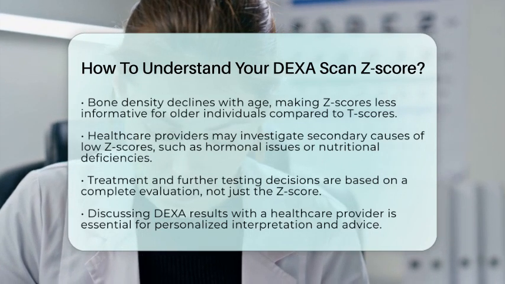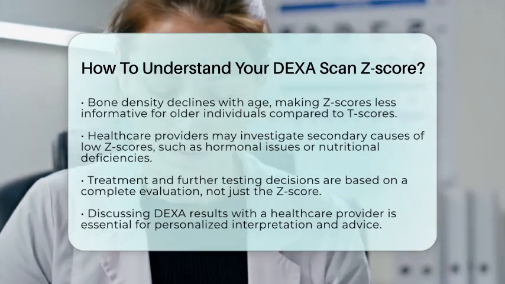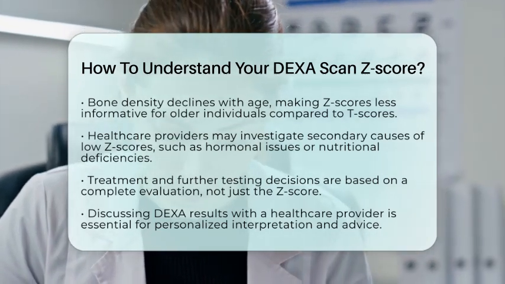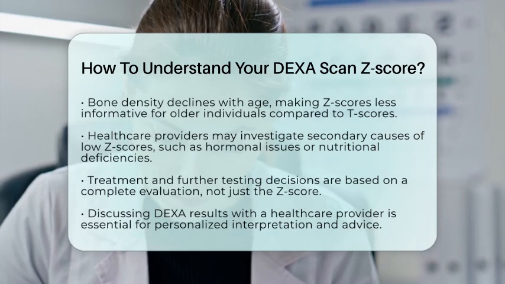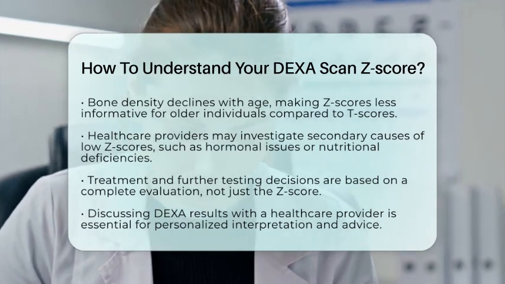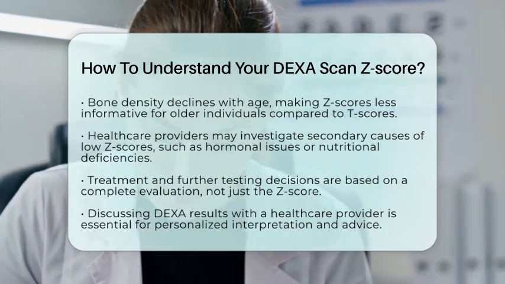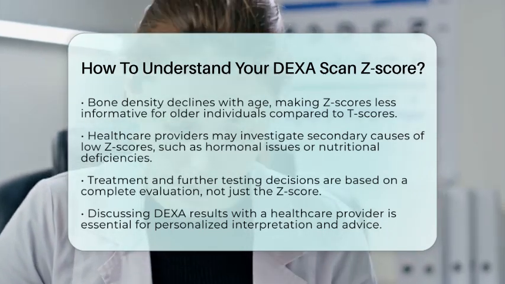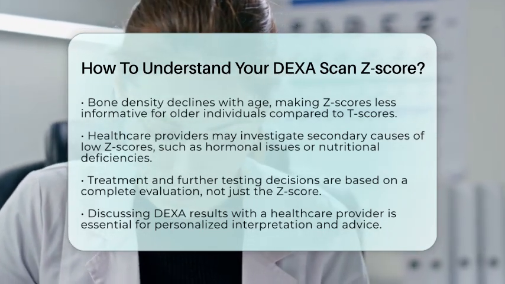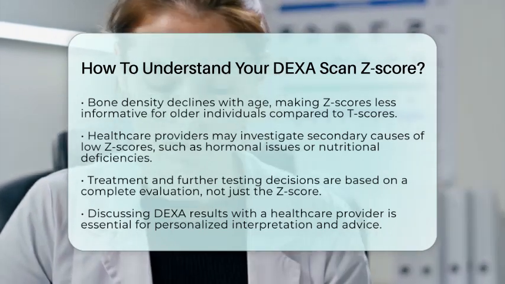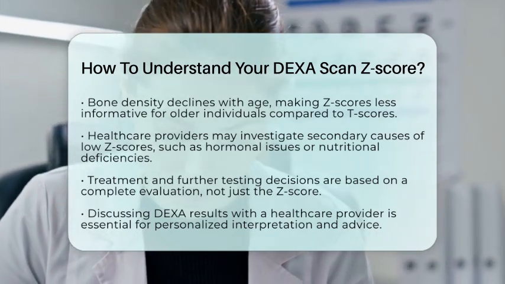In summary, the DEXA scan Z-score helps identify whether your bone density is appropriate for your age and demographic group. It also signals when further evaluation for secondary osteoporosis may be necessary. Always discuss your DEXA results with your healthcare provider for accurate interpretation and personalized advice.